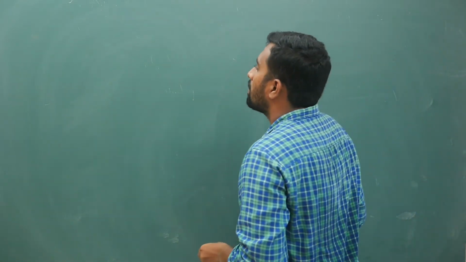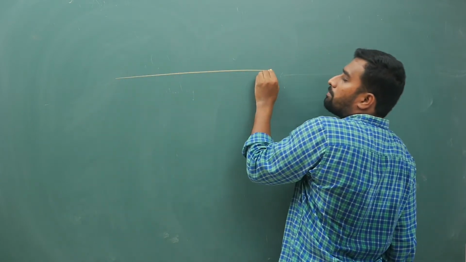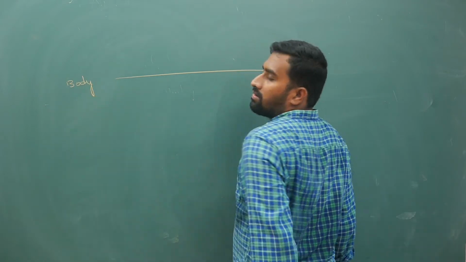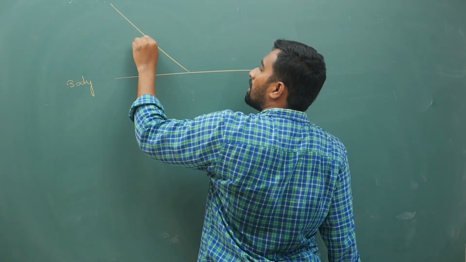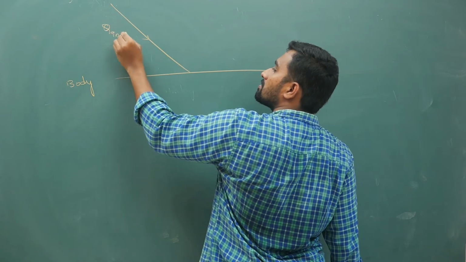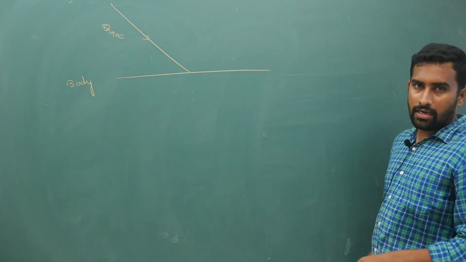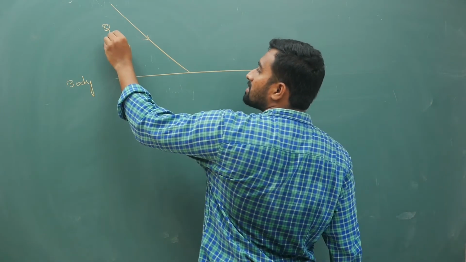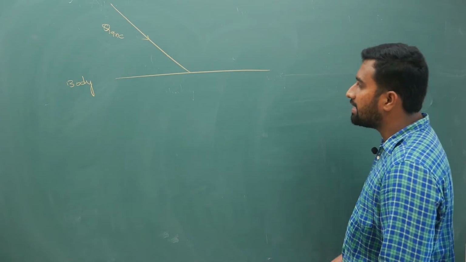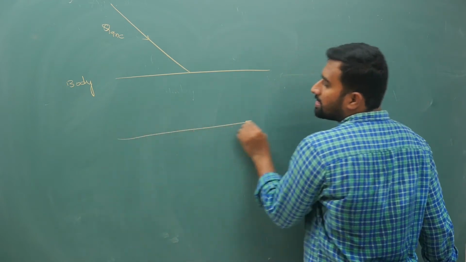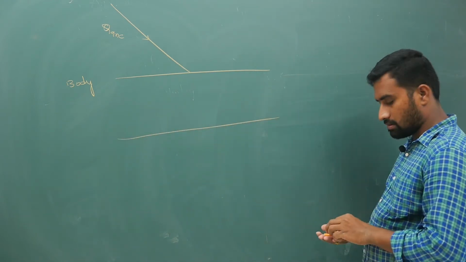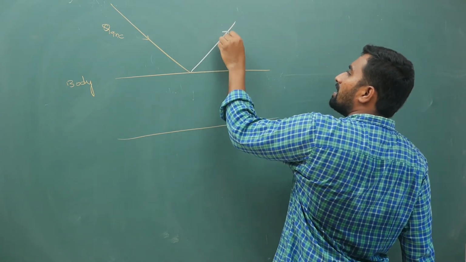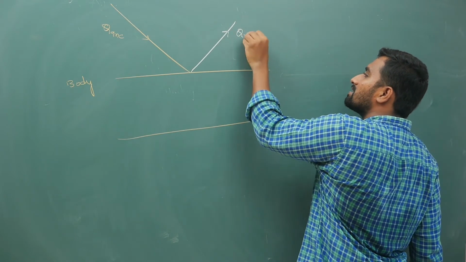Next is, if you take a body, from some source you are incidenting heat energy. Probably there is some heater giving out incident heat energy. Now let us say this body is some kind of slab. Now what happens is, there is reflected heat energy.